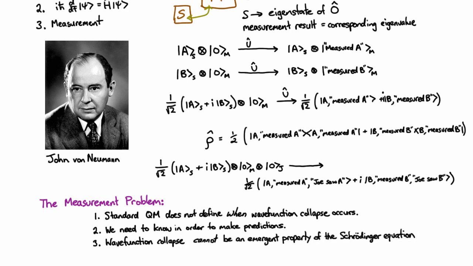And finally, we've just shown that wave function collapse cannot be an emergent property of the Schrödinger equation, which means we really do have to have both postulates. We have to have Schrödinger evolution sometimes and wave function collapse at others, and we don't know when wave function collapse happens, and we need to. And that is a summary of the measurement problem.